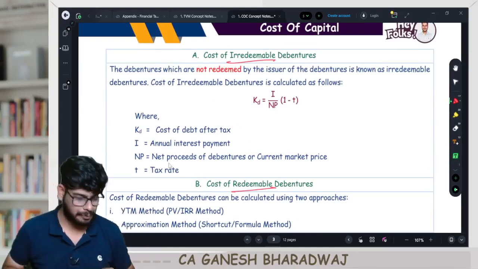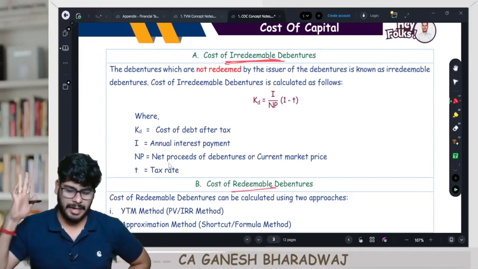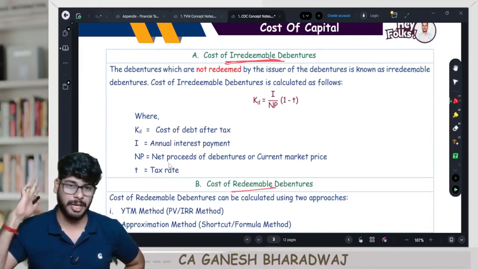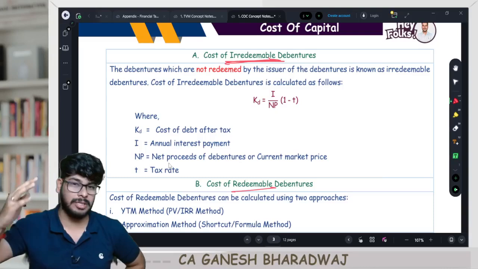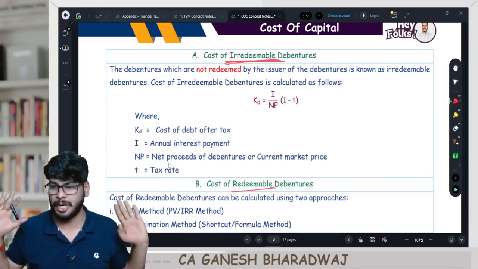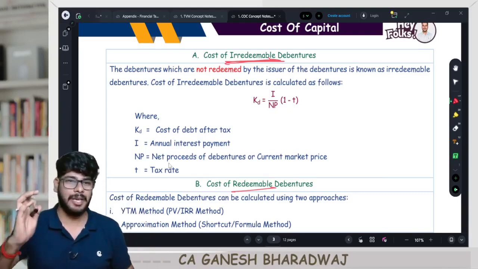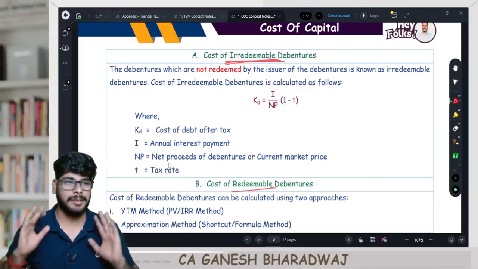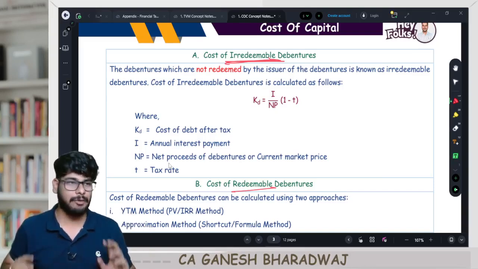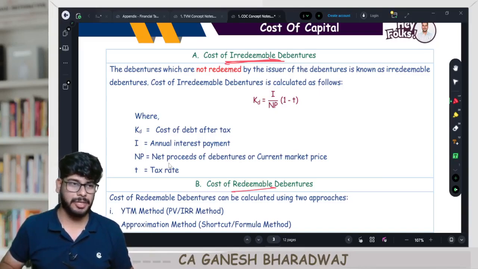That's about it. Now, in case of irredeemable debenture, first let us take no mugging up, guys. No mugging up. Now, bring in the concepts of time value of money, left, right, and center. That is what we are going to see in this chapter. Fine. Shall we get started? Now, in case of irredeemable debentures, what happens?